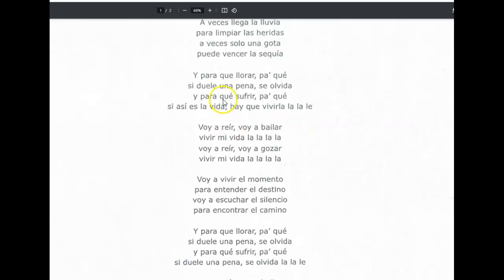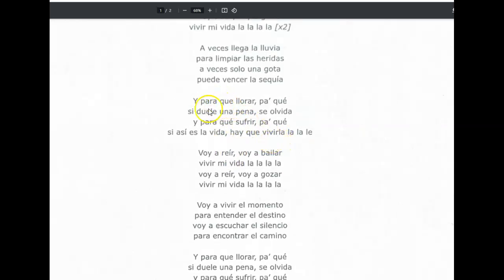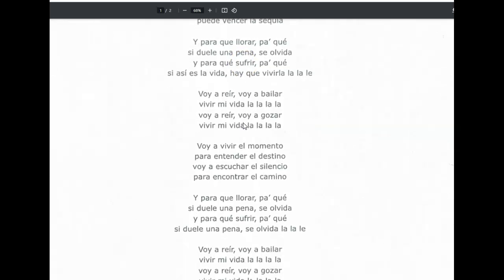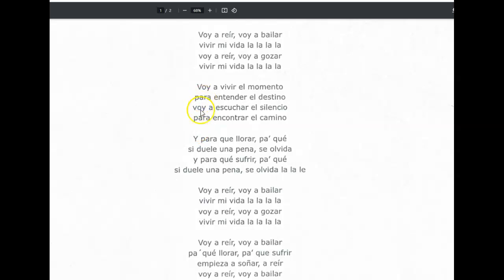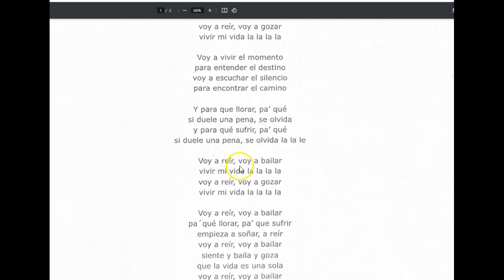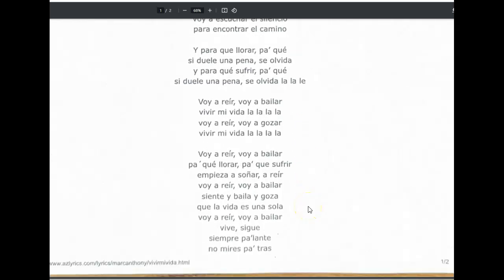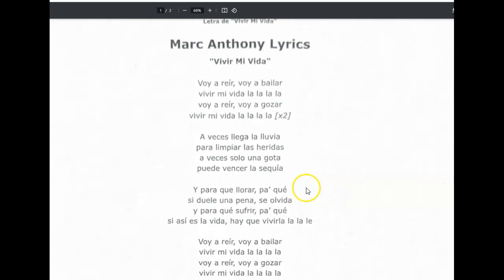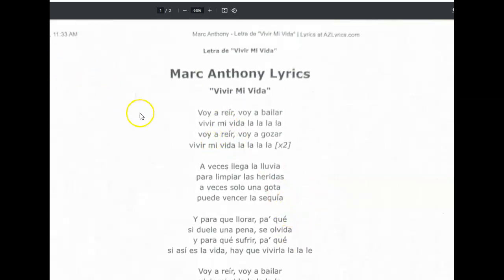And actually, if we really want to geek out on this, you could have, para qué llorar, why cry, why suffer. We can make a negative command out of these. And then some of these, para entender, we could say let's understand. There are actually a few more that are not just in the ir a infinitive, that we could come up with some more examples. Maybe we'll geek out on that together and create some more content. But that's essentially what you needed to do. Ir a infinitive, change it into the nosotros command form.